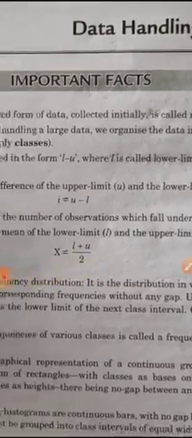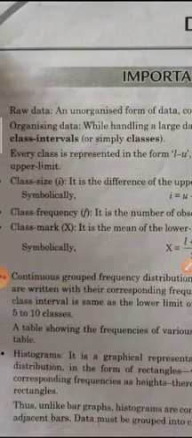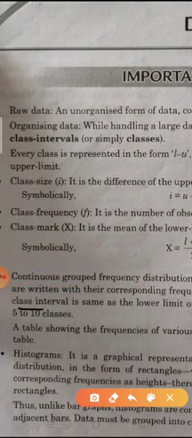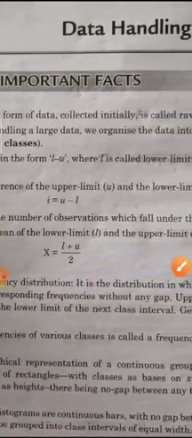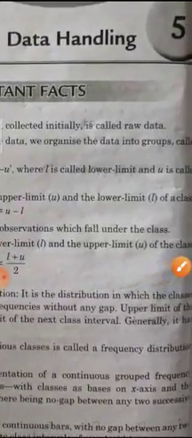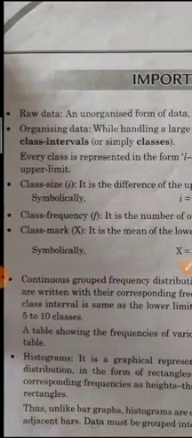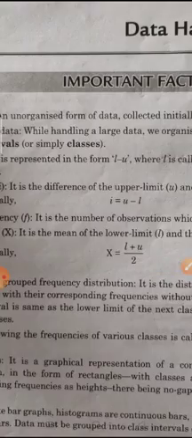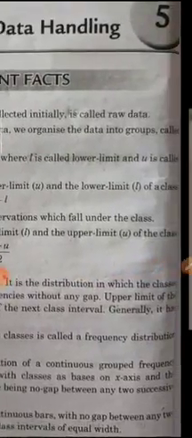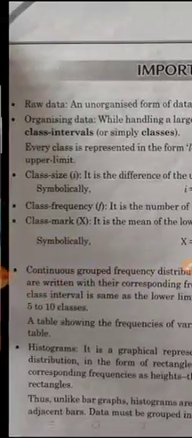The upper limit of a class interval is the same as the lower limit of the next class interval. Generally it has 5 to 10 classes. A table showing the frequency of various classes is called a frequency distribution table.